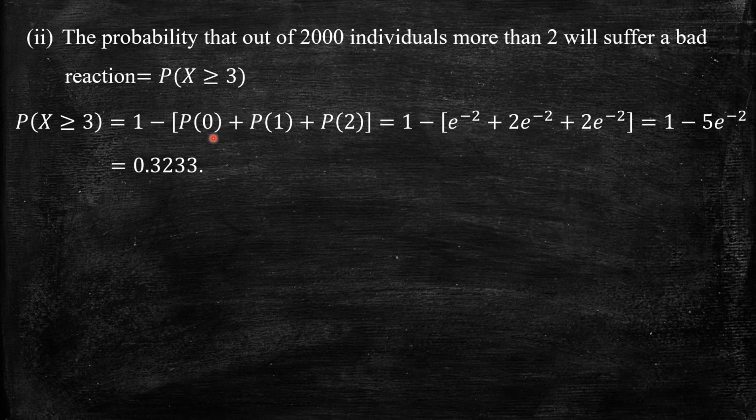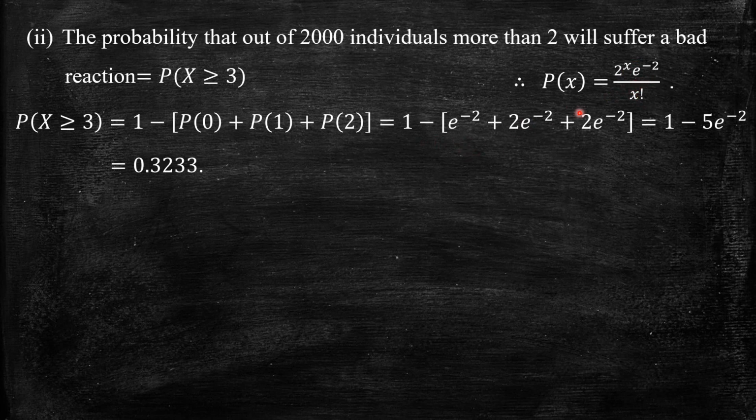Since it is discrete, so we have only 3 values, that is 1 minus probability of 0 plus probability of 1 plus probability of 2. Since the probability function here is 2 power x e power minus 2 by x factorial, I can substitute x equal to 0, 1, 2 here. So I get 1 minus, when x is 0, that is 2 power 0 by 0 factorial, 1 into e